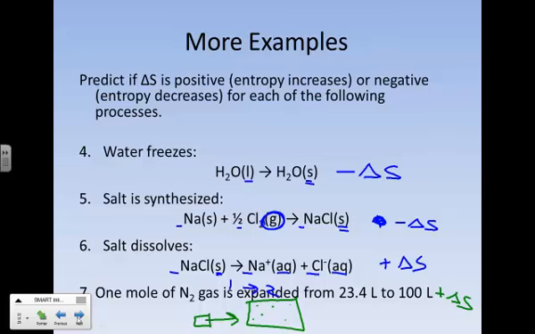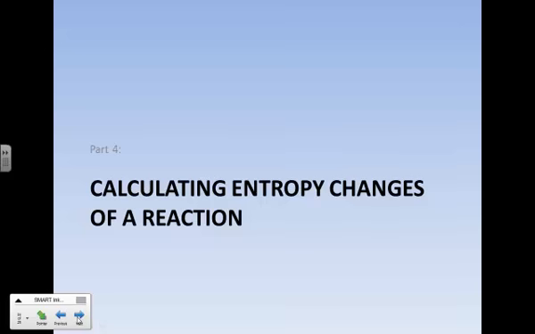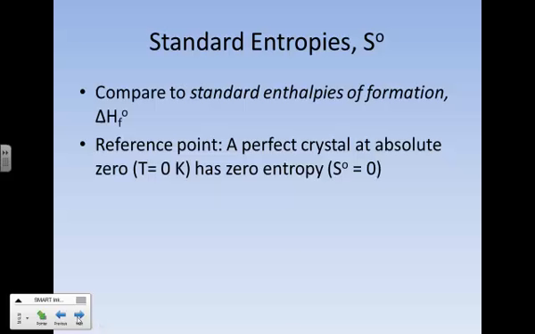So that's how you can make some qualitative predictions about reactions. But you can also calculate the entropy changes of a reaction as well. And to do that, we're going to look at something called standard entropies. Again, you might remember the degree sign from the enthalpies of formation, delta HF. We're going to see it again with entropy now.